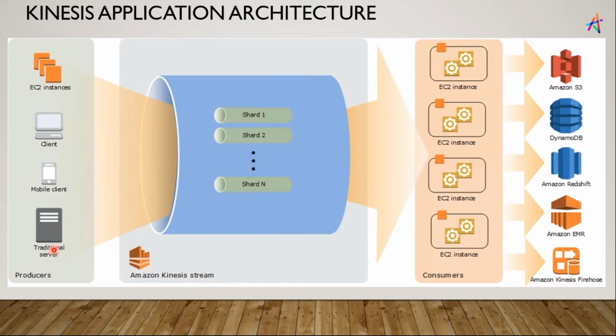Okay, so the main fact that you need to understand is that you can have many such things, and these things are called producers. So let's get into it. Producers are nothing but the applications or web servers or websites that are generating data all the time. You want to collect this data from them and process it at runtime. I will show you how you can set up your Kinesis, but right now just try to understand. You can collect your live data from all of these producers, and there could be many other producers.